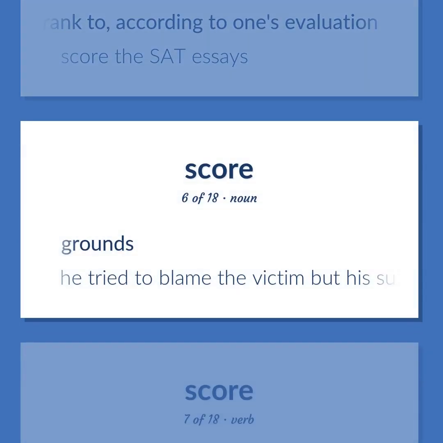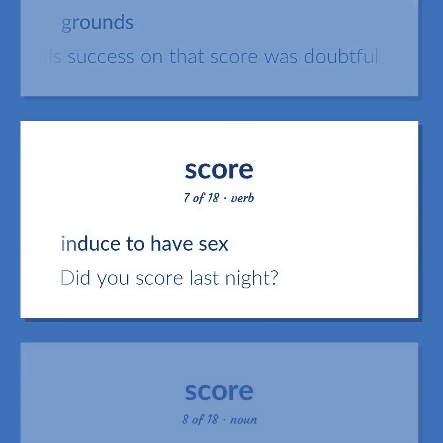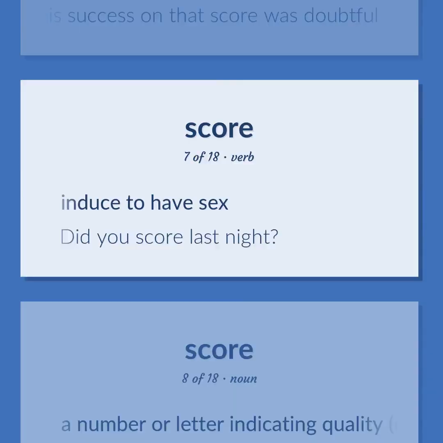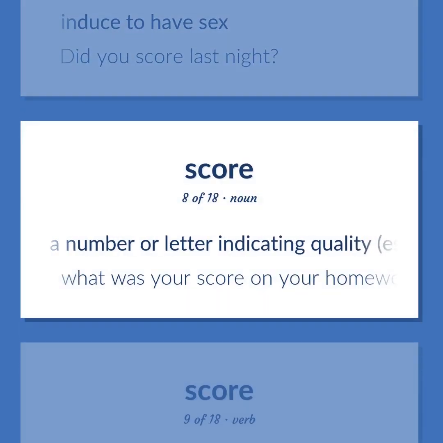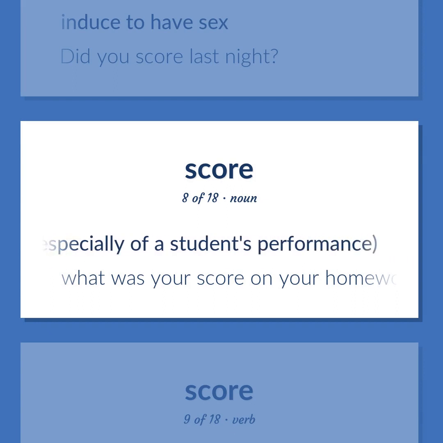Grounds. He tried to blame the victim, but his success on that score was doubtful. Induce to have sex. Did you score last night? A number or letter indicating quality, especially of a student's performance. What was your score on your homework?